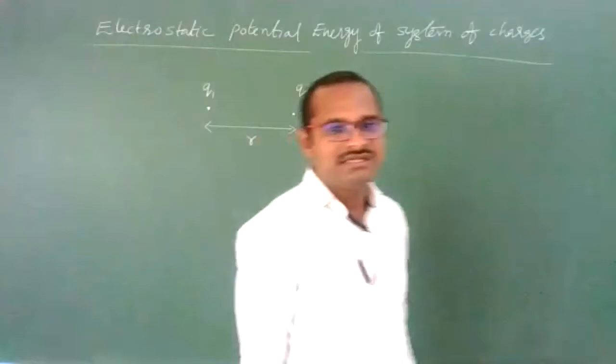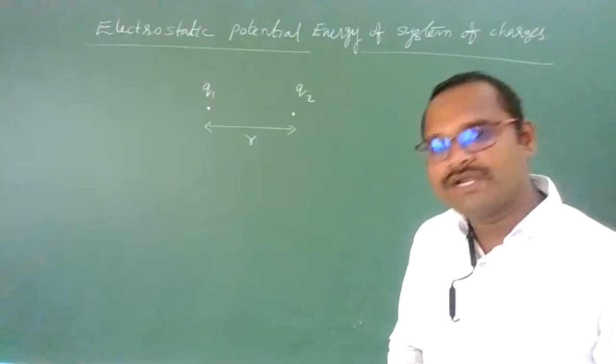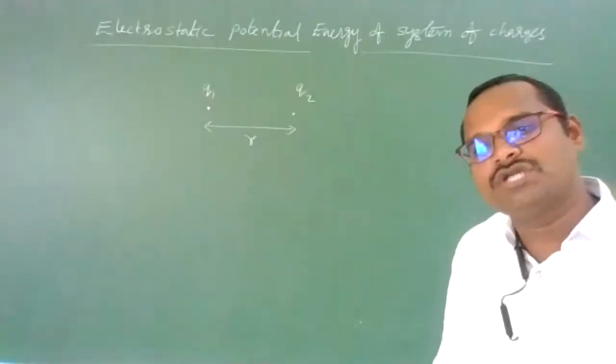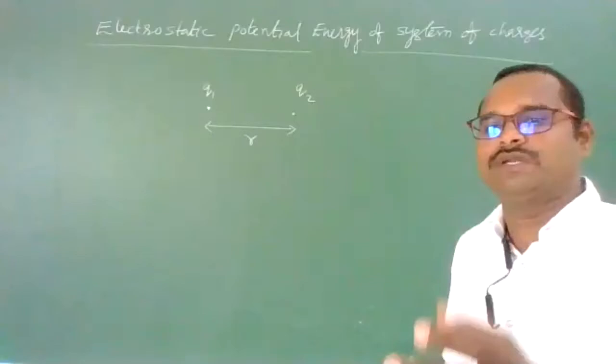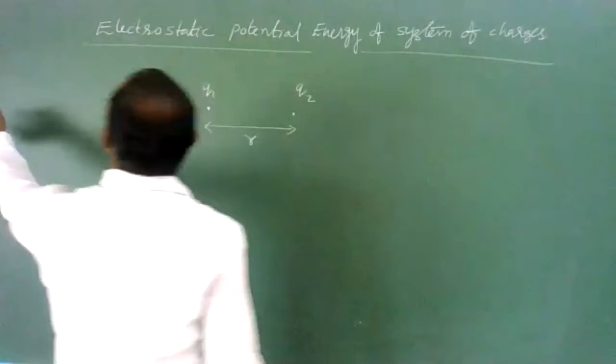Now, how much electrostatic potential energy does this system have? That we need to find. What do you need to do? Remove them to infinity. First, bring charge Q1 first. Now Q2 is also not there. Nothing is there on this board now. No field, nothing. No force acts on this charged particle, so very freely you can move it and keep it here. For this, no work is to be done.